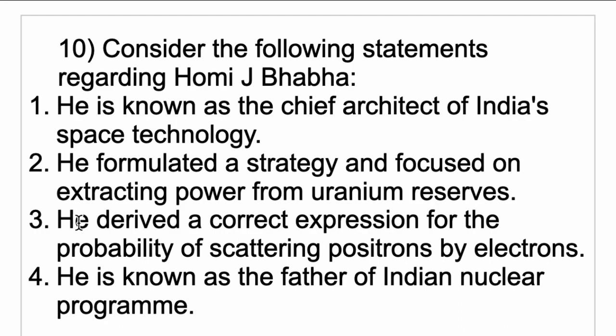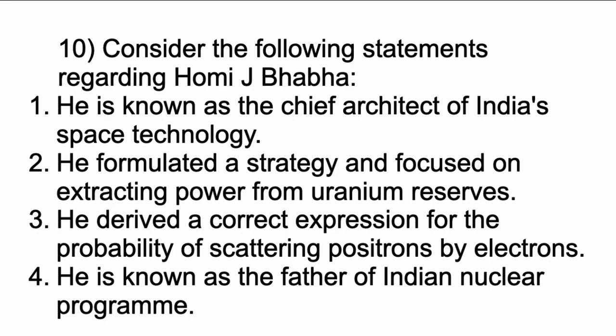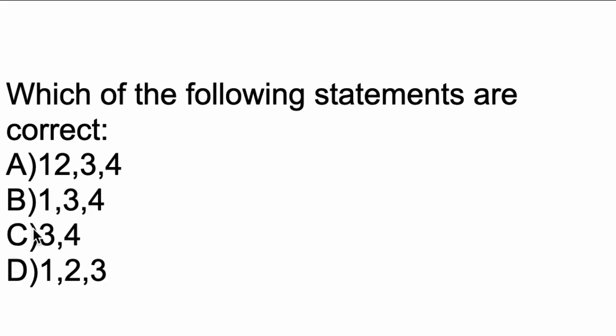And next is, yes, he derived the correct expression for the probability of scattering positrons by electrons. Okay, and he is the father of the nuclear program. So of all these, only 3 and 4 are correct. Why? Because he is the chief architect of the nuclear program, and he said he would extract power from thorium reserves, not uranium reserves. Okay, so for that reason statements 1 and 2 are wrong. So only statements 3 and 4 are correct. So option C is the correct answer.